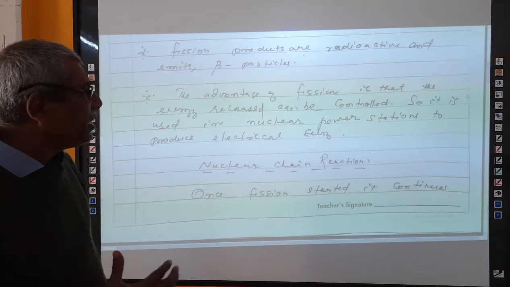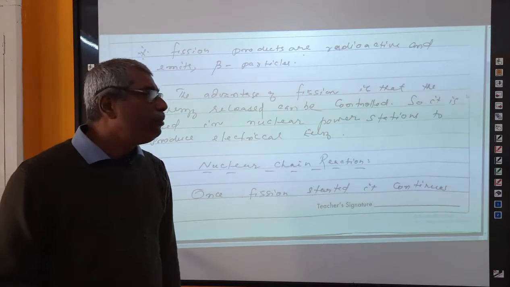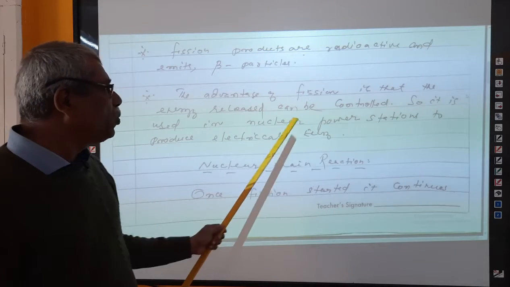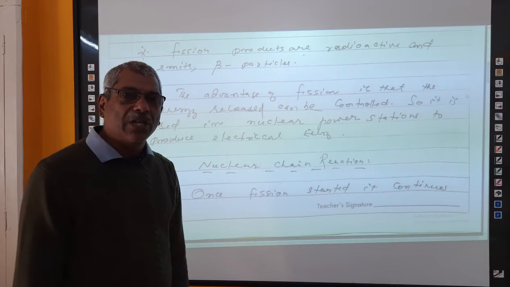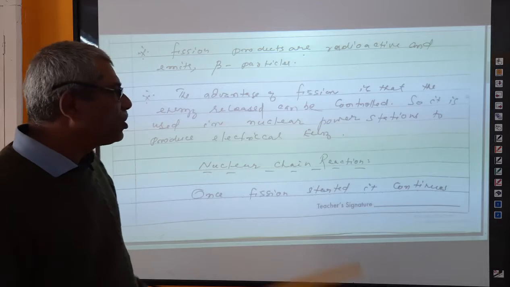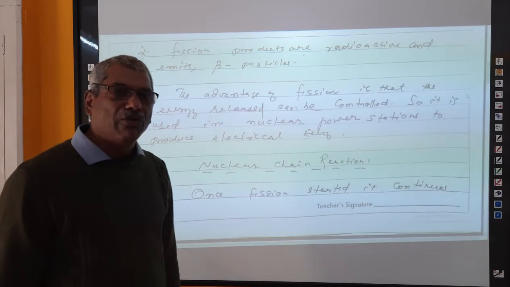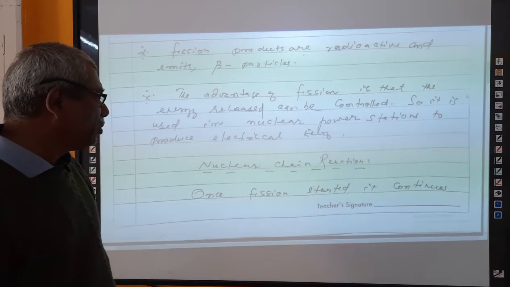Understand? Energy released by fission reaction can be controlled and can be used for useful purposes. So it is used in nuclear power stations. In our country also so many nuclear power stations are there. In all these nuclear power stations we use this fission process only for the production of energy. Heat energy produced can be converted into electrical energy.